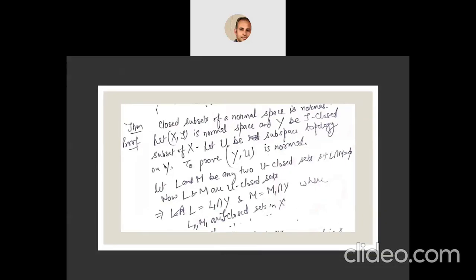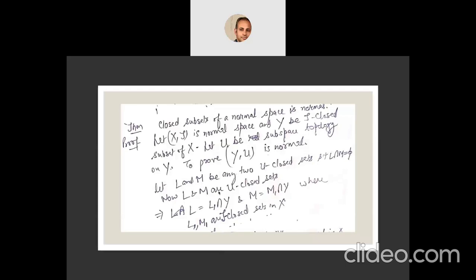The closed subsets of a normal space are normal. So let X be a normal space and Y be a closed subset of X. Let U be the subspace topology on Y. To prove Y with this topology is normal, we have to show that Y, a subset of X, is a normal space with the subspace topology. Let L and M be any two U closed sets such that they are disjoint.